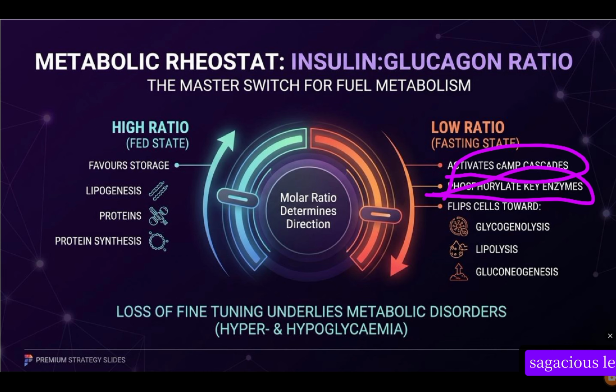We also have gluconeogenesis. We are trying to make energy from non-glucose molecules. Loss of fine tuning underlies metabolic disorders. So remember, hyperglycemia is high blood glucose, hypoglycemia is low.